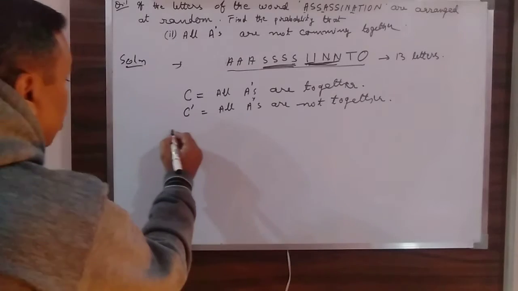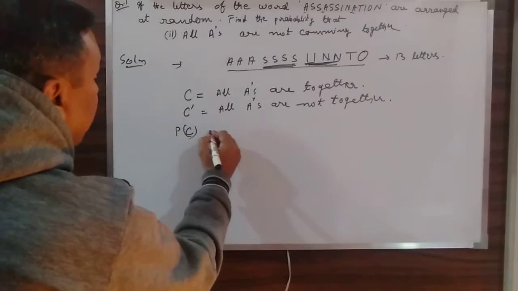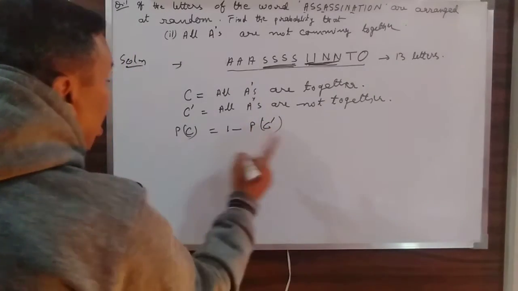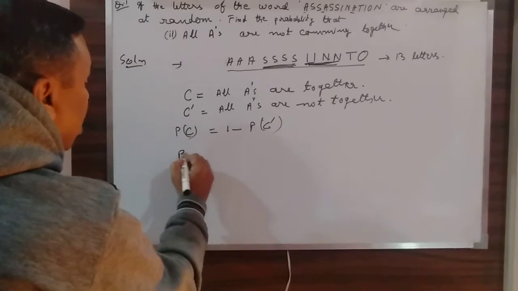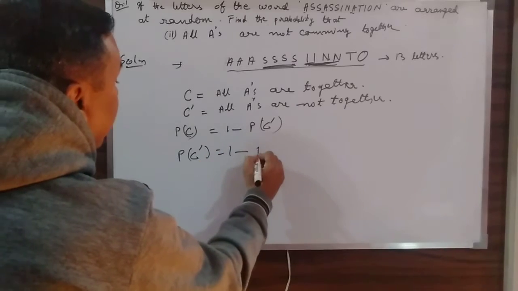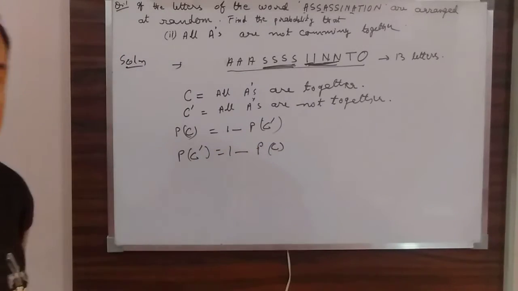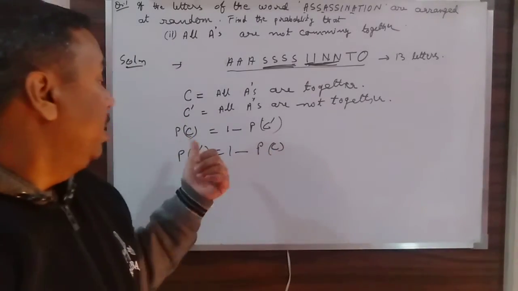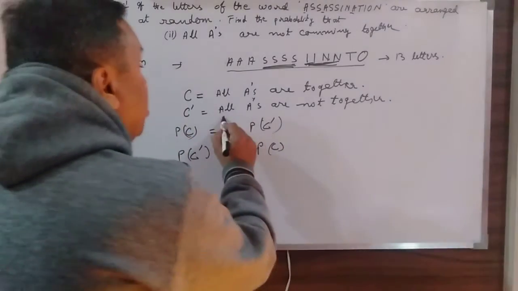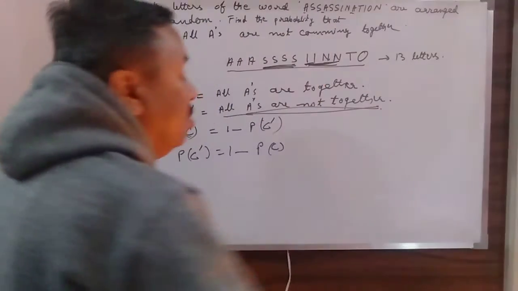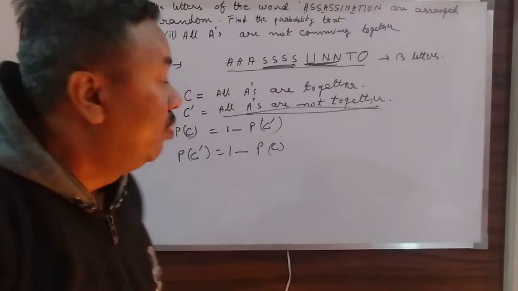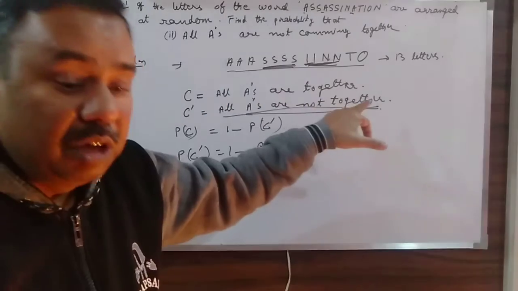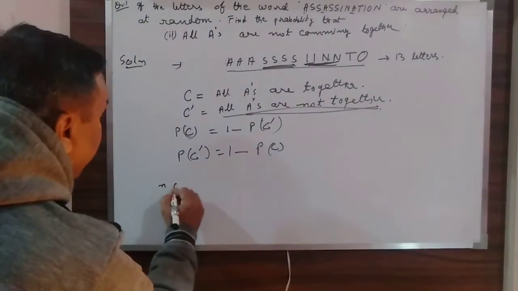And as I have told you, remember, probability of C will be equal to 1 minus probability of C dash, or C complement, or I can also say that probability of C complement is 1 minus PC. It can be written. But now, instead of finding out C dash, because this is my actual requirement but not directly feasible, what I do is, I will find out PC, that is all A's are together. And for that, what will be NC?